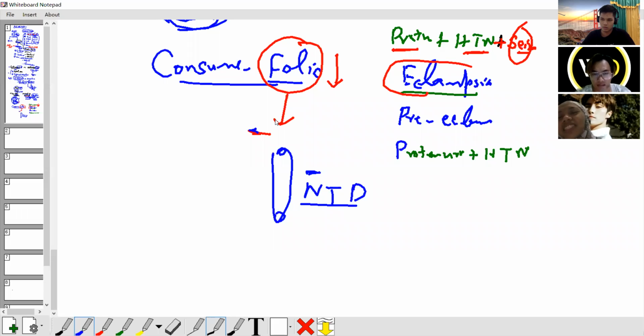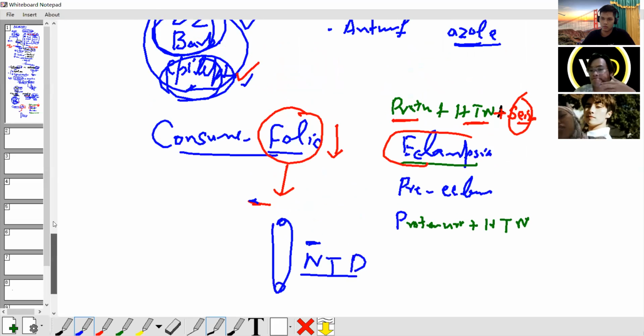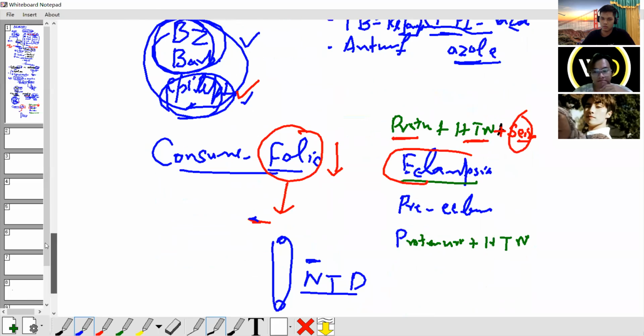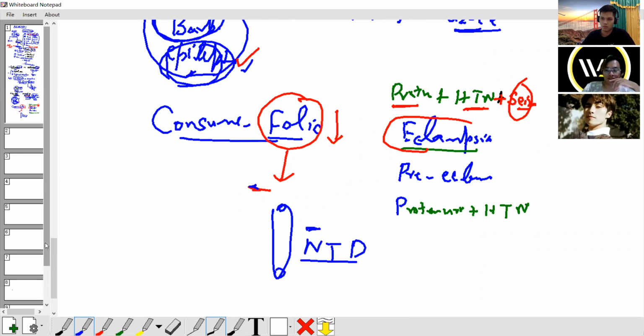Spina bifida and anencephaly. So anti-epileptic drugs, especially carbamazepine, phenytoin, and valproic acid. These 3 drugs cause what? Folic acid deficiency in pregnancy. So, if the mother has epilepsy or develops seizure while pregnant, the pregnant lady who develops seizure is known as eclampsia. Without seizure, just hypertension is preeclampsia. Okay, there's a difference between preeclampsia and eclampsia.